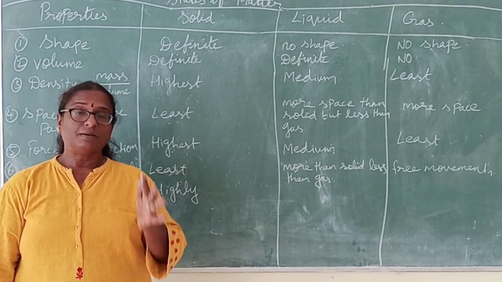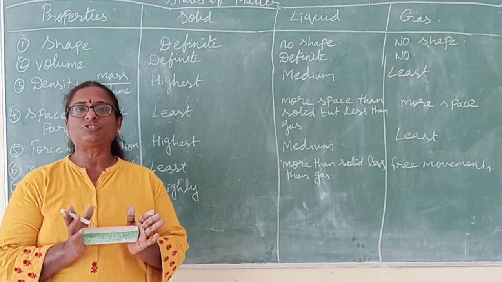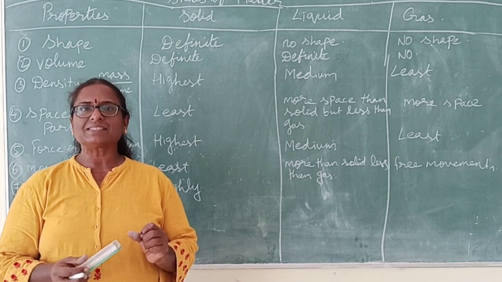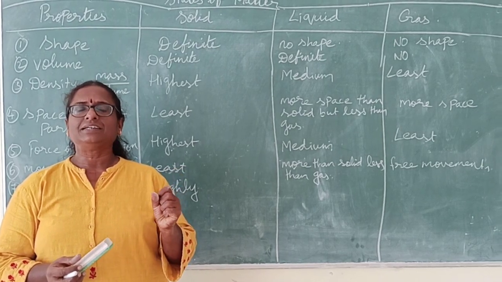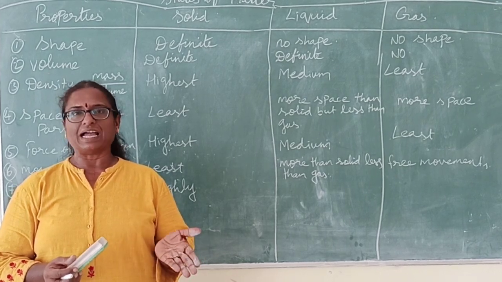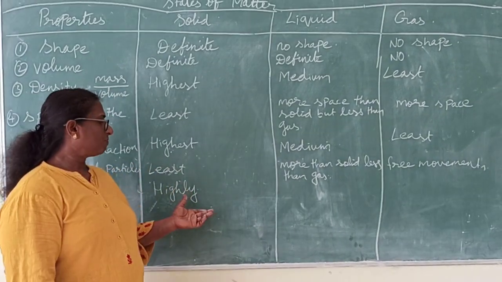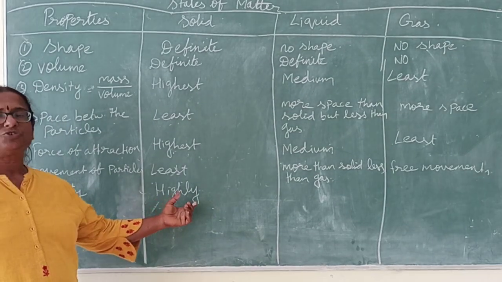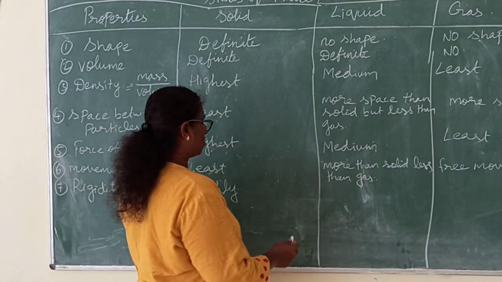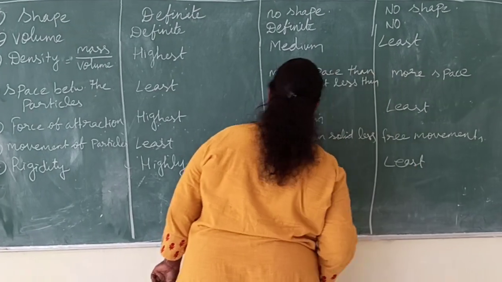Sponge is a solid, but when you compress it, it changes its shape. It seems it is changing its shape, but actually it is not like this. When you take a sponge and squeeze it, the sponge has air between its particles, and that air is expelled out. Actually, the sponge particles' shape remains the same. So, rigidity means the ability to maintain its shape. Solids are highly rigid. Liquids are less rigid and gases are least rigid. They do not have rigidity at all.